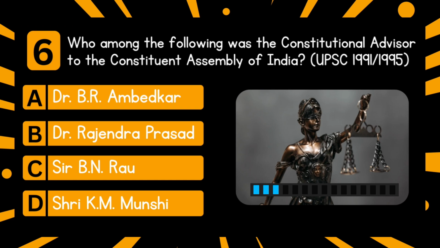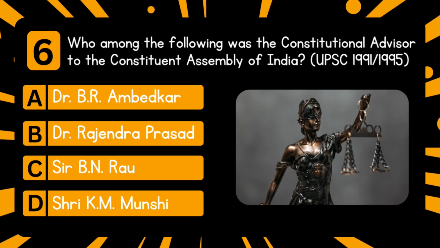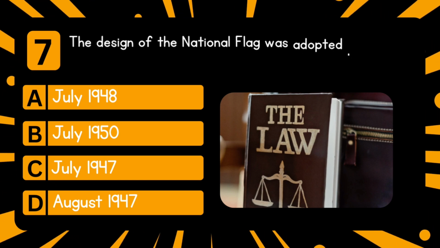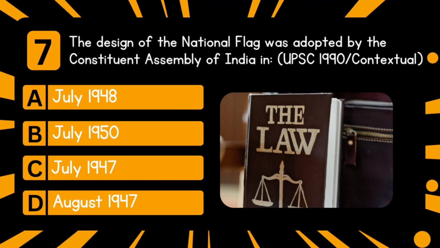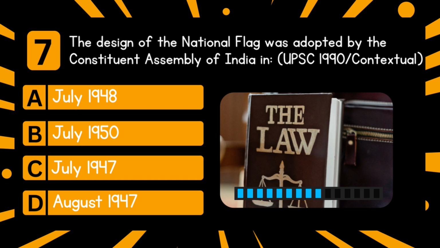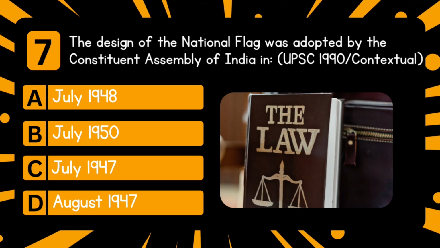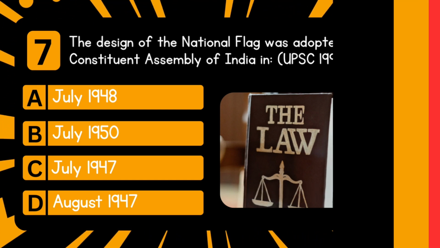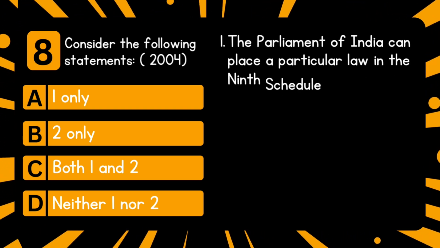Next question is, who among the following was the constitutional advisor to the Constituent Assembly of India? Answer is Sir B.N. Rao. Next question is, the design of the national flag was adopted by the Constituent Assembly of India in. Answer is July 1947. Next question is, consider the following statements.